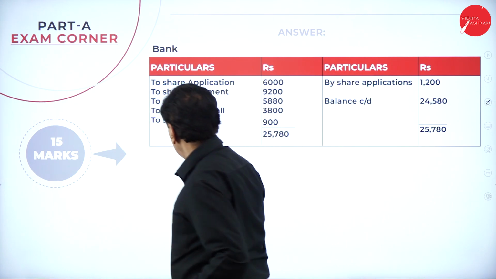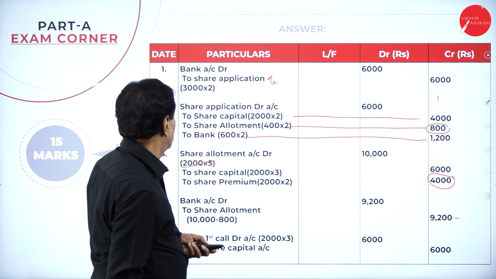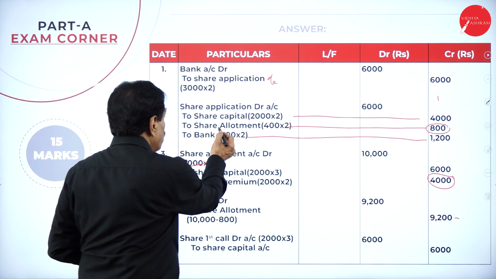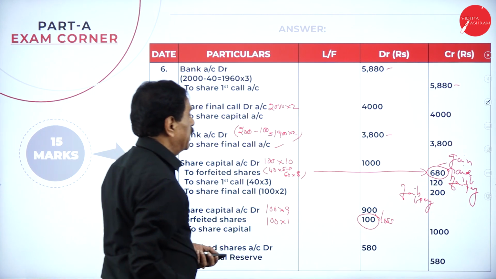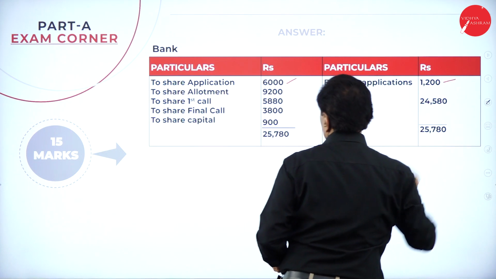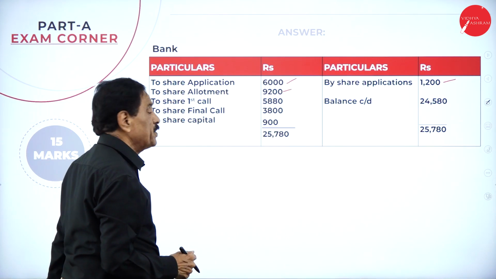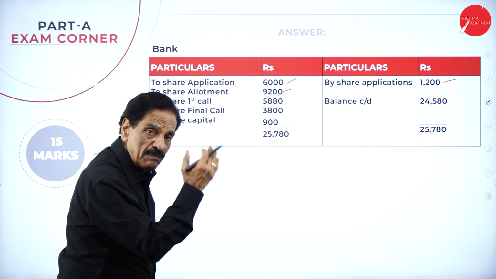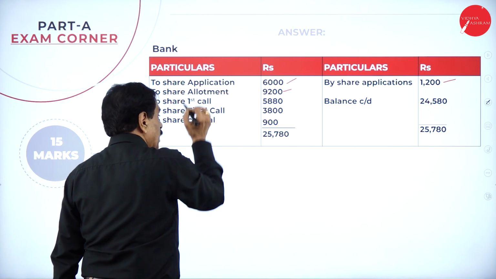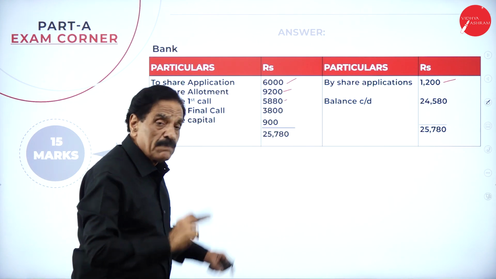Here, see how much you receive on application. If you see the entry, you can understand. First entry, how much you receive on application? 6,000. How much you return? 1,200. So you receive 6,000, return 1,200. You receive on allotment 9,200. On the debit side, what comes in is all receiving money: receiving application, allotment, first call, final call, and reissue.